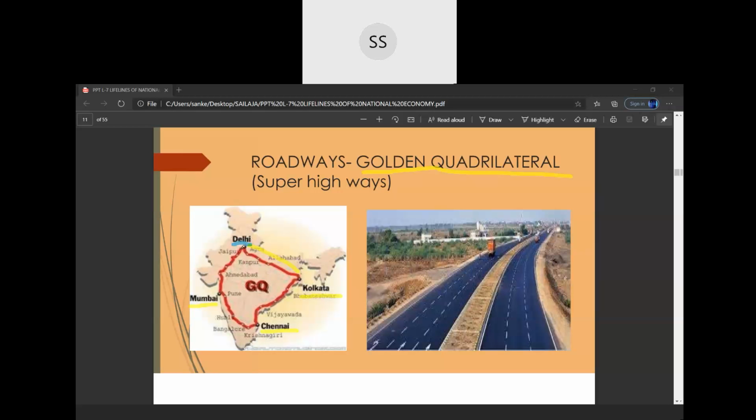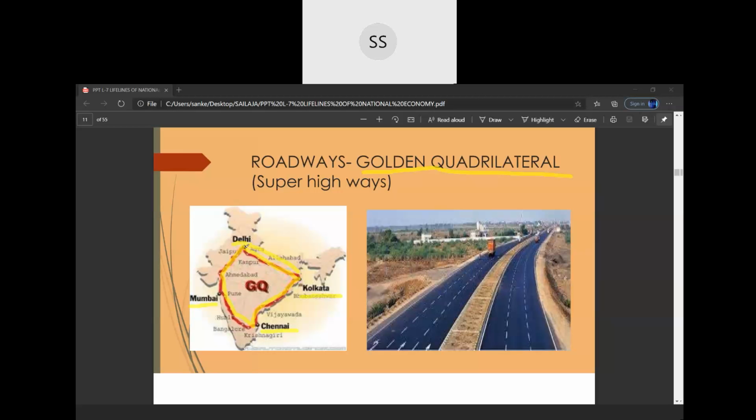So you can see this, and if you see this, what is the shape it is giving? The shape it gives, children, is a shape of quadrilateral. That is why it is called golden quadrilateral.